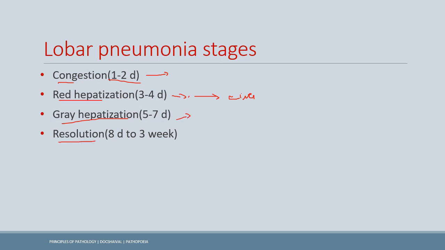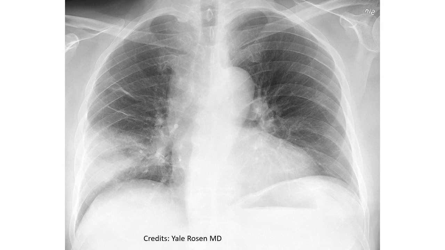Finally, we have the stage of resolution, at around 3 weeks, when the macrophages take the debris and the fluids start to decrease in the alveolar spaces and normal architecture is being restored. We also have the fibrosis, but fibrosis is usually when the pleurisy or the pleuritis is associated with the pneumonia. So this is the chest X-ray for the lobar pneumonia.